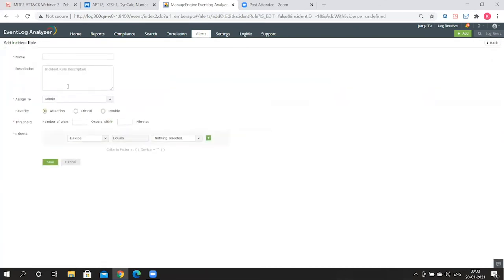What you can do here is give a name for the incident rule and a description for the rule. And here you have the rule criteria. For example, you can set this to alert profile. Let's say that you've created an alert for pass the hash activity. All you need to do is set alert profile, and you can choose alert profile equals pass the hash activity.